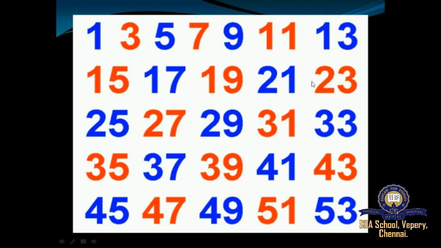Can you see these odd numbers end with 1, 3, 5, 7, 9, again followed by 1, 3, 5, 7, 9? So the digits get repeated. Odd numbers start from 1 and go on till infinity. The alternative numbers starting from 1 are called odd numbers.